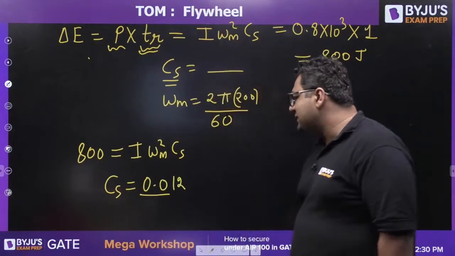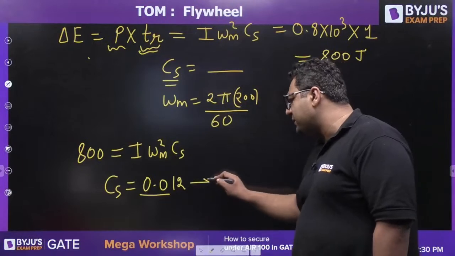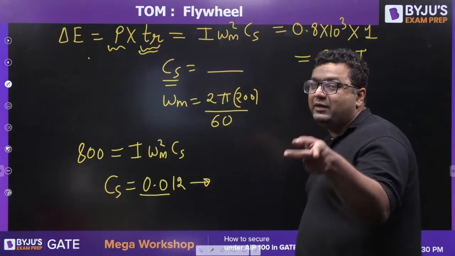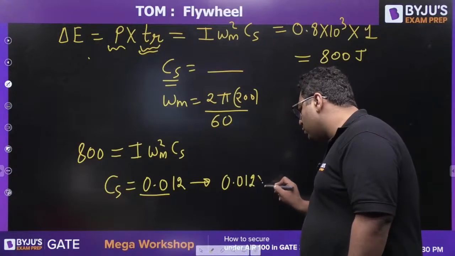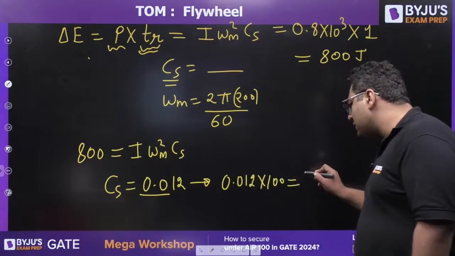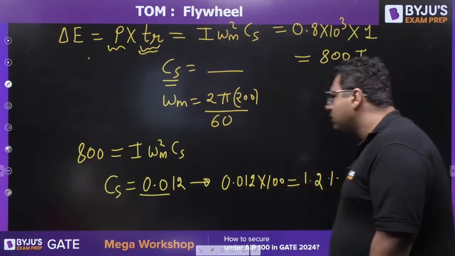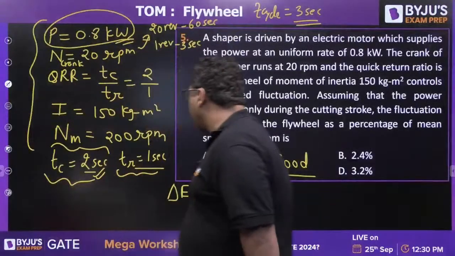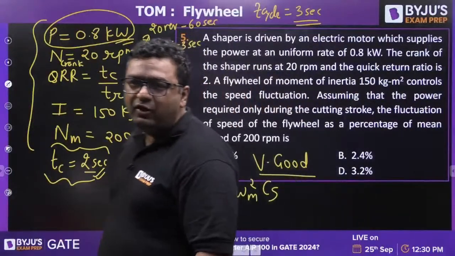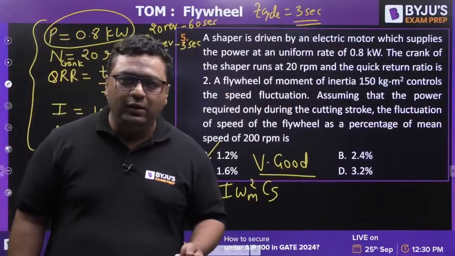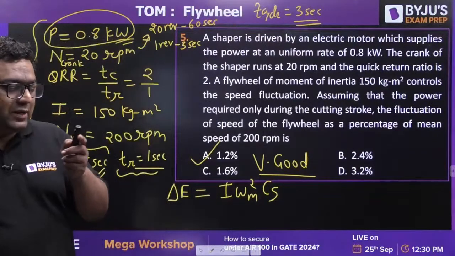So you will be getting the CS to be 0.012. This is the value of CS, but we want it in percentage. So you will multiply it with 100. 0.012 into 100, you will be getting the answer to be 1.2%. So guys, the answer will be 1.2%. Very good, guys. Many of you have tried really well. Very good, Manas, that is also correct.